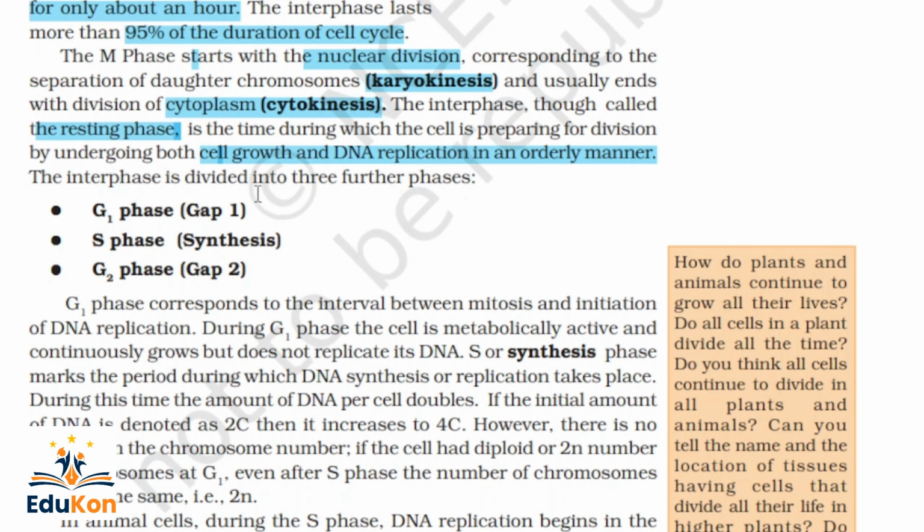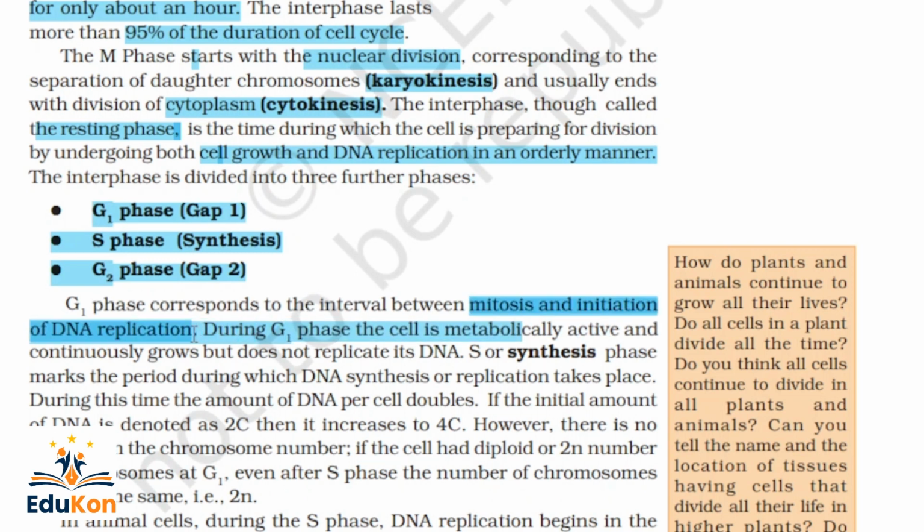Again, the interphase is divided into 3 phases: G1 phase, that is gap 1, S phase, that is synthesis phase, and G2 phase, that is gap 2 phase. Coming to G1 phase, G1 phase corresponds to the interval between the mitosis and initiation of DNA replication.